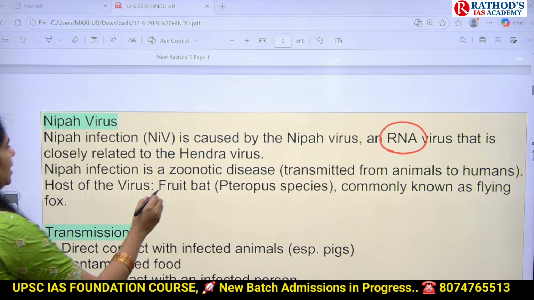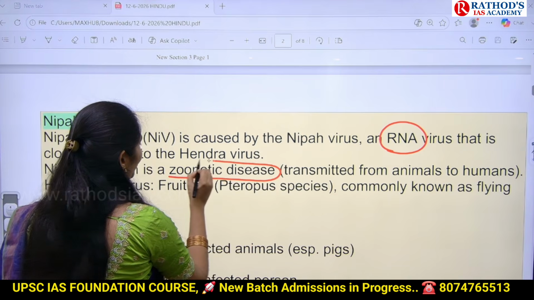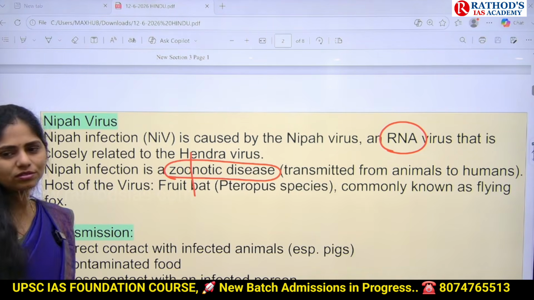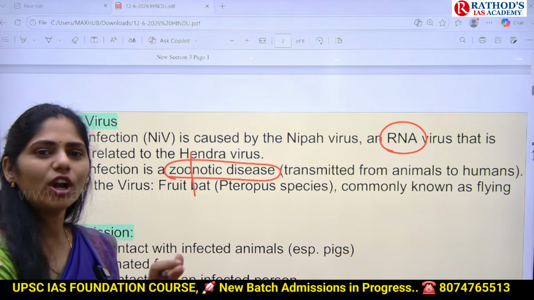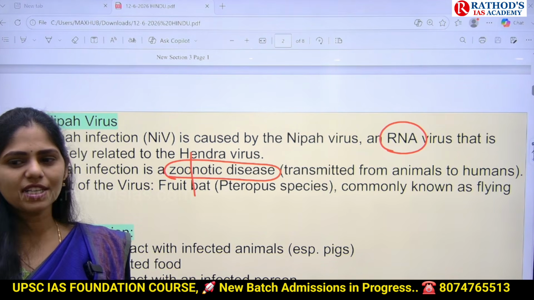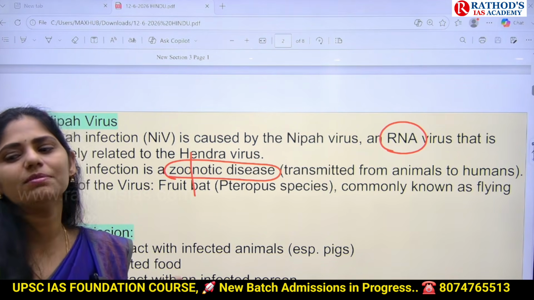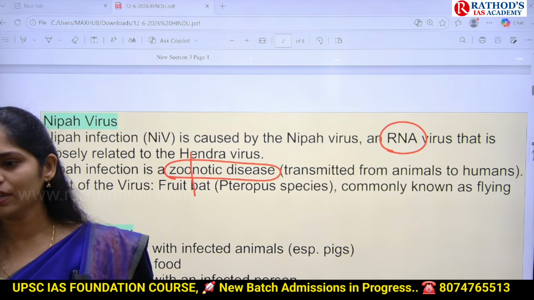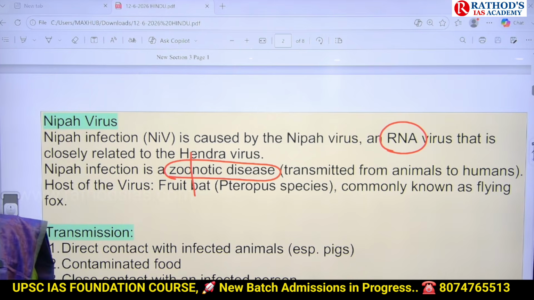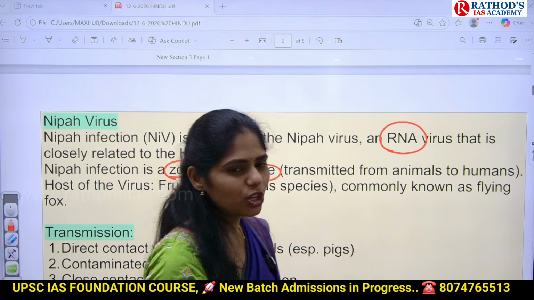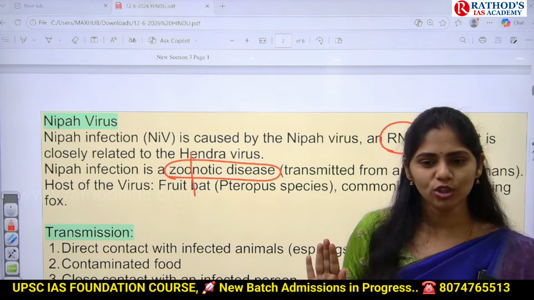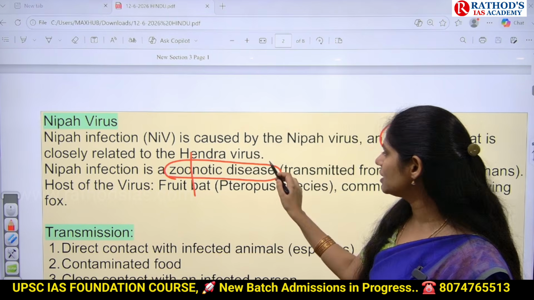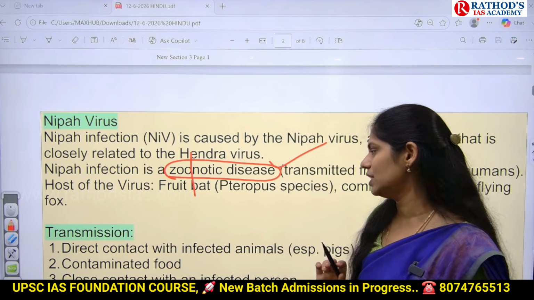And it is a zoonotic disease, very important. What is the meaning of zoo? Zoo means the place where we can see animals. Zoonotic means a disease transmitted from animals to humans. Whenever humans come in contact with animals, the virus or bacteria present in these animals gets transmitted to humans. That kind of disease is called a zoonotic disease.